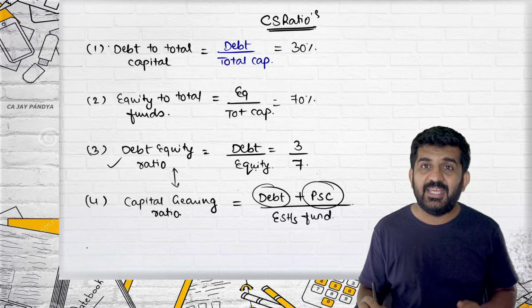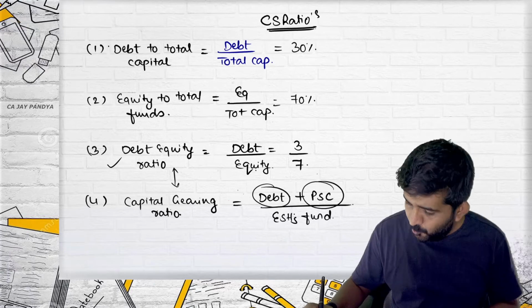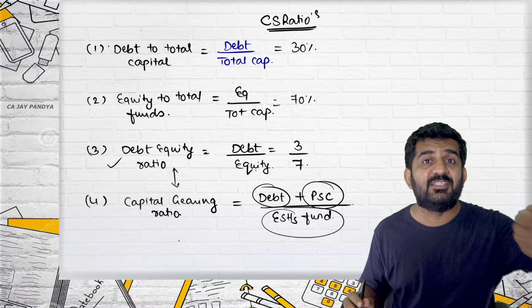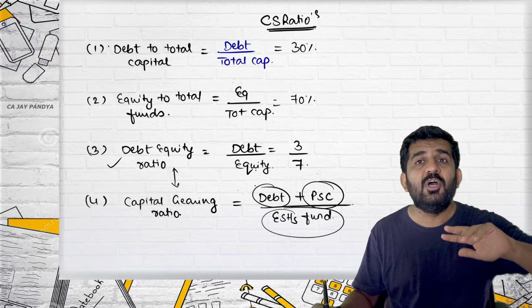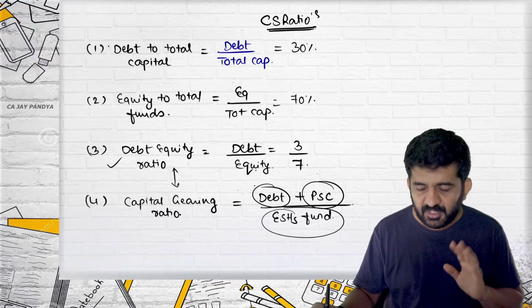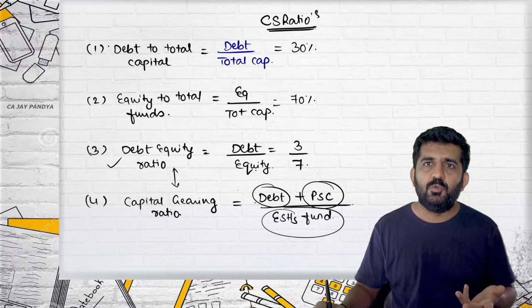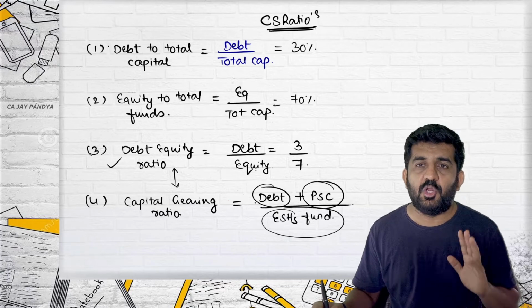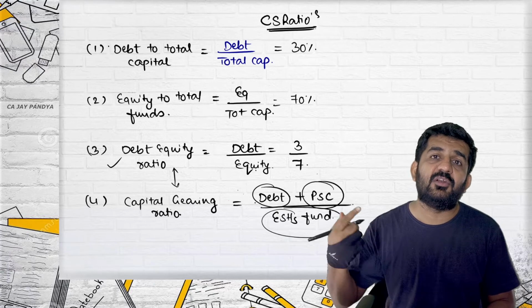But in this case, capital gearing ratio, how much is your equity shareholders capital, and gearing is risk. So what is your risk proportion to risk-free proportion ratio? It is just adding preference share capital in the numerator, that is a risky security, and deducting it from non-risky security, treating preference share as a risky security.